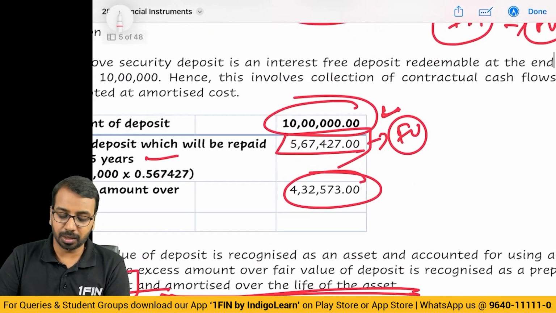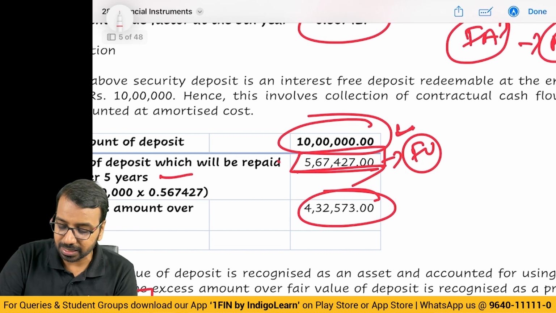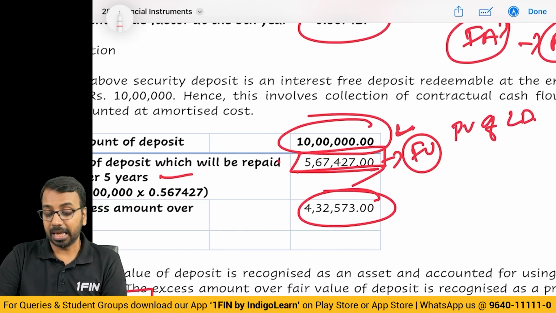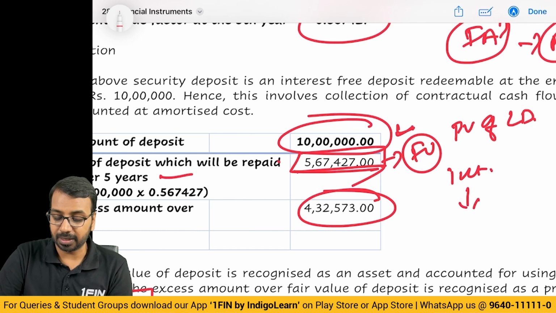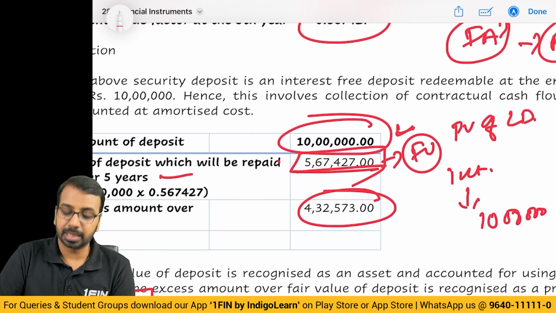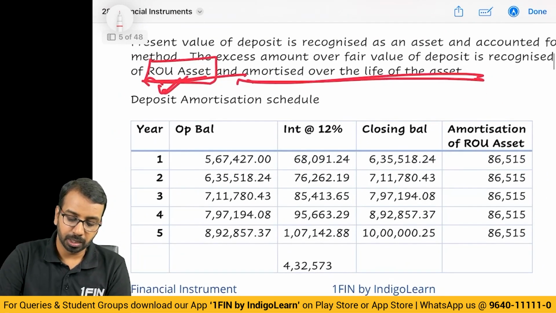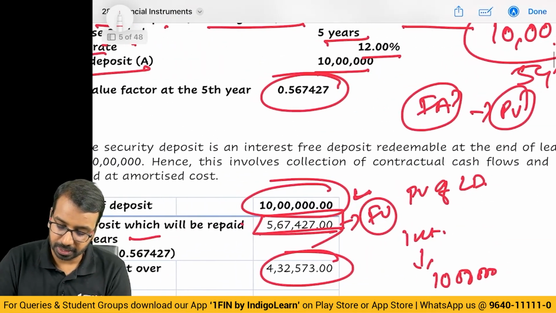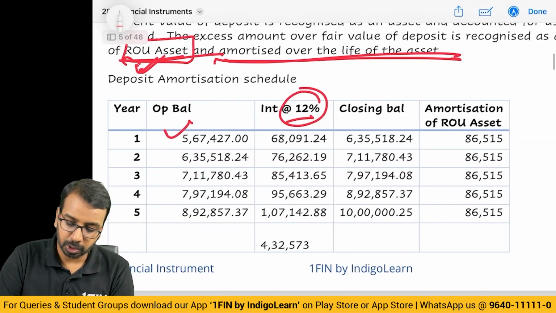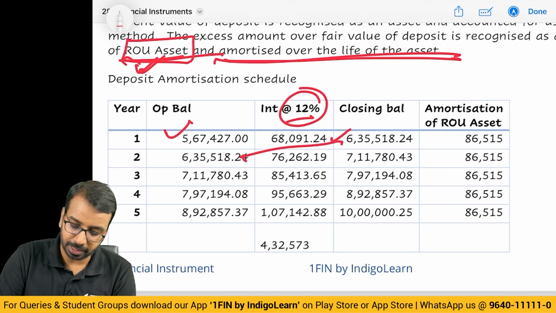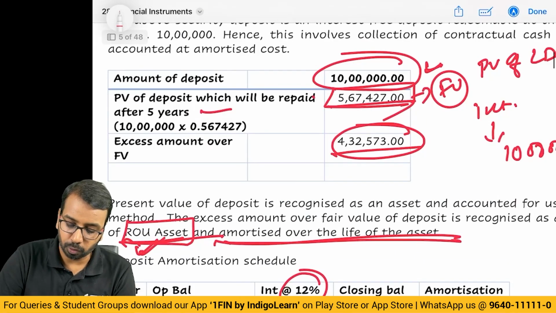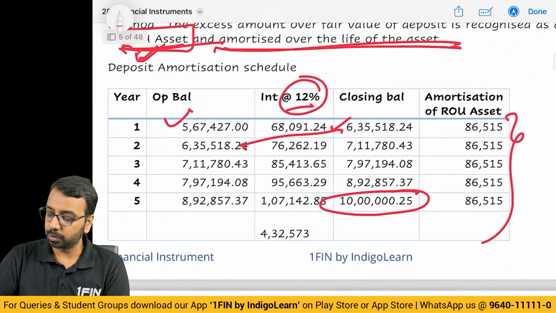So, then what about this 567? This 567 becomes my present value of lease deposit. Every year I will add interest to this and finally I will reach an amount of 10 lakhs. So, you will prepare an interest schedule: opening balance, interest at 12%, closing balance. Again, this becomes opening balance. Like that, if you do, you reach 10 lakhs. And the total of 432,573 divided by 5, what you get?